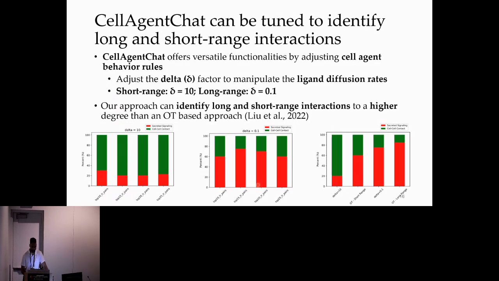Meanwhile, in our long-range mode, where delta is 0.1, 75% of the top 15 ligand receptor pairs were classified as secreted signaling. Compared to another approach that is based on optimal transport, CellAgentChat more accurately captured the short-range interactions and identified long-range interactions with a similar degree of accuracy.